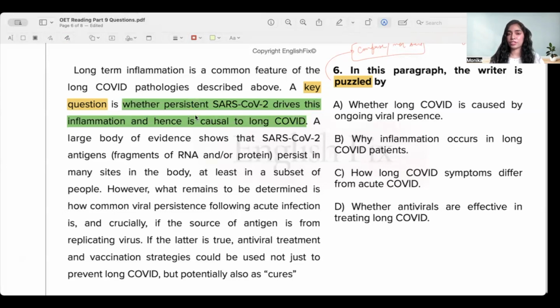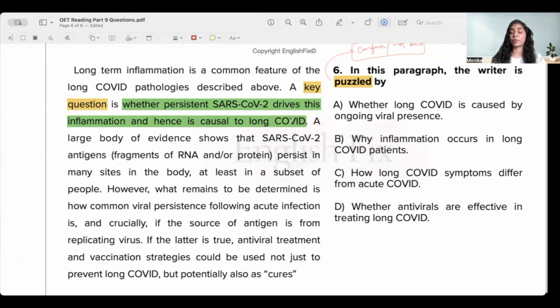Let me understand it carefully. Whether the persistent, that means despite treatment, despite some measures, SARS-CoV-2 virus is still happening, and whether that persistent virus actually drives this inflammation. Whether persistent virus is the cause for this inflammation, and is it causal to long COVID? Okay, is it causing this long COVID? Got it. This is my question.